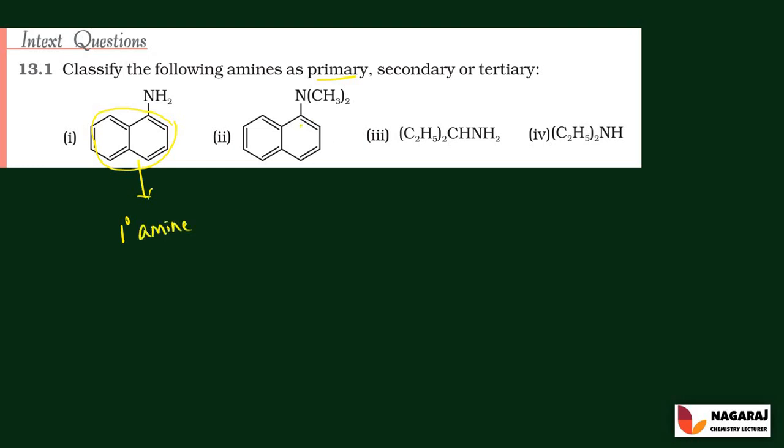And the second molecule contains 2 methyl groups and 1 aryl group, right? So this molecule is called a tertiary amine. And the next molecule has only 1 alkyl group attached to the nitrogen, so it is a primary amine. And here 2 ethyl groups are attached to the nitrogen, so the molecule is called a secondary amine.